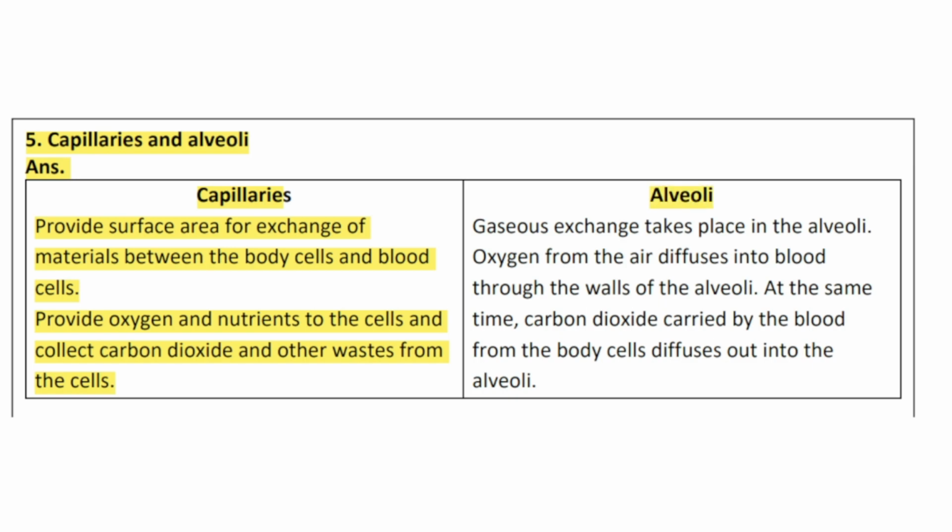Alveoli. Gaseous exchange takes place in the alveoli. Oxygen from the air diffuses into blood through the walls of the alveoli. At the same time, carbon dioxide carried by the blood from the body cells diffuses out into the alveoli.